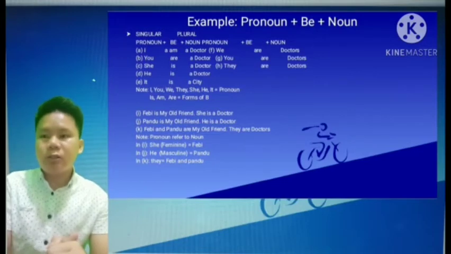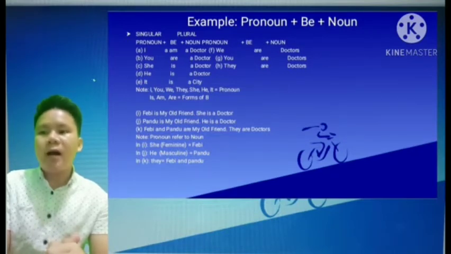Okay, the last material, examples of pronoun plus be plus noun. Singular. A. I am a doctor. I is a pronoun. Am is be. A doctor is a noun. You are a doctor. She is a doctor. He is a doctor. It is a city.